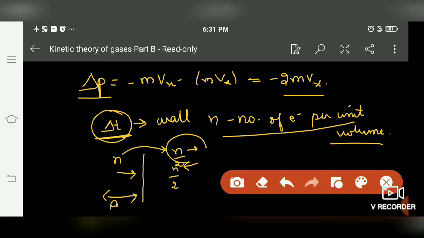It means approximately half are actually colliding with the wall of the container.